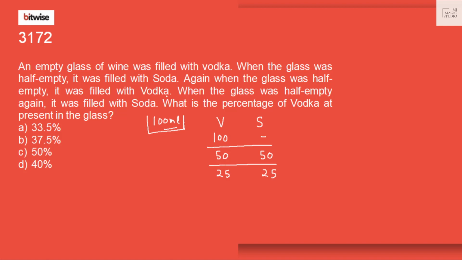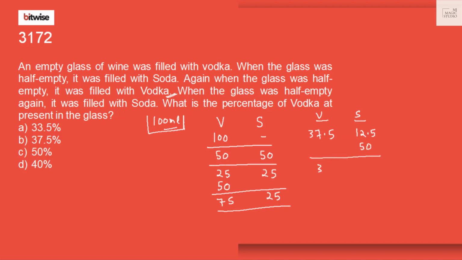Now it was filled with vodka. How much vodka would be filled in? 50 ml. So now we are left with 75 vodka and 25 soda. When the glass was half empty again, half of 75 would be 37.5 and half of 25 would be 12.5. This is 50. It is again filled with soda.